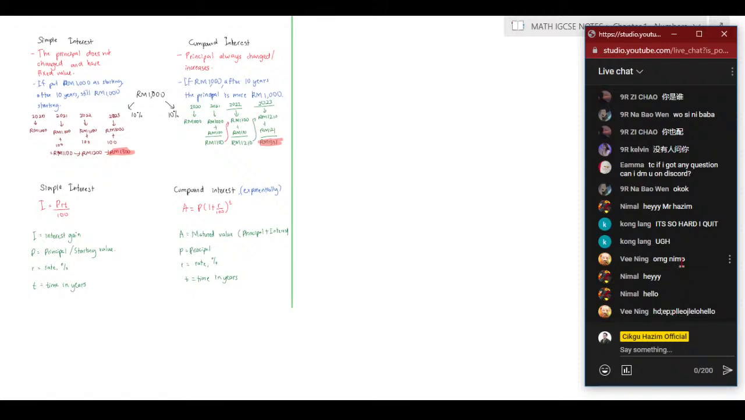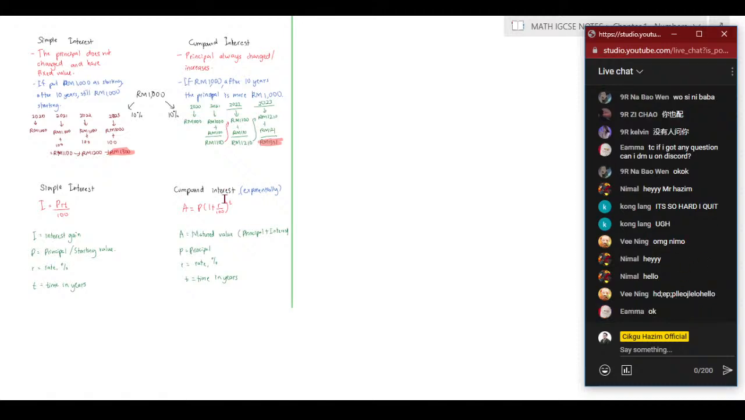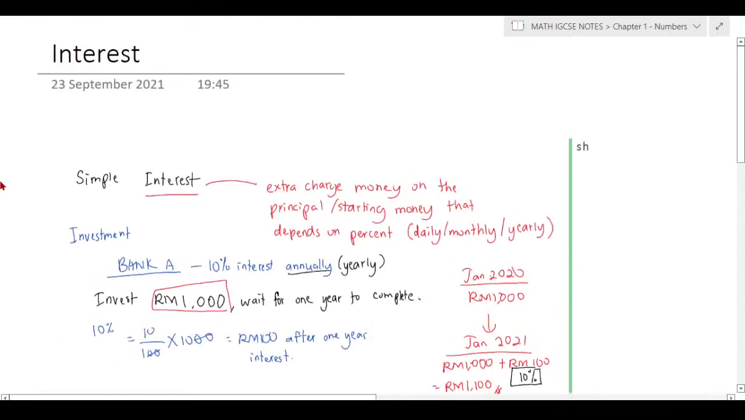So, yes, you can put the question in the Discord. I hope the others can help you to understand.